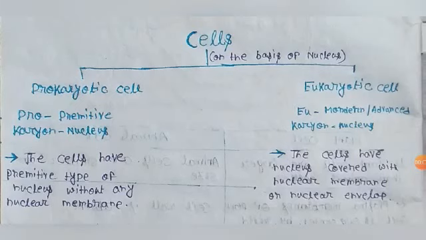If we look at cells, on the basis of nucleus they are divided into two basic types: the prokaryotic cell and the eukaryotic cell. Pro means primitive and karyon means nucleus. That means prokaryotic cells have a primitive type of nucleus without any nuclear membrane. In eukaryotic cells, eu means modern or advanced, and karyon means nucleus. The cells having a nucleus covered with a nuclear membrane or nuclear envelope are called eukaryotic cells. Eukaryotic cells have many other characters. We will discuss them after some time.